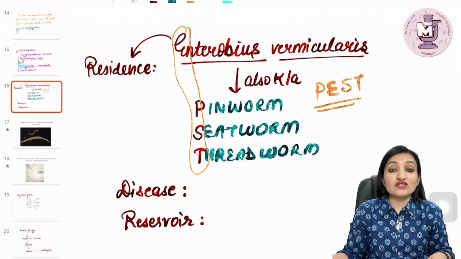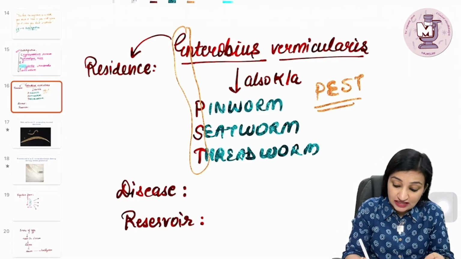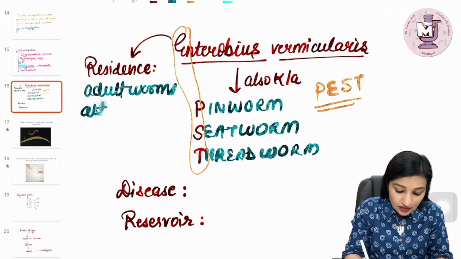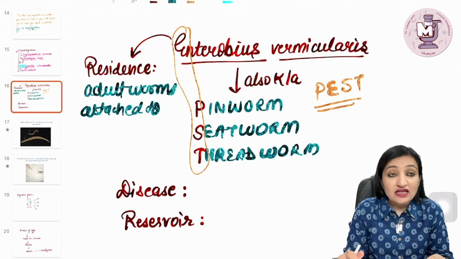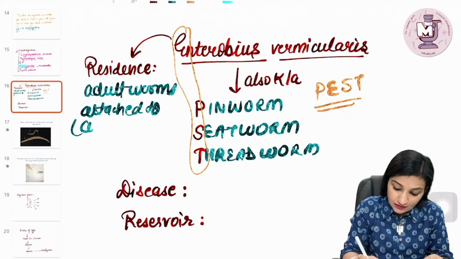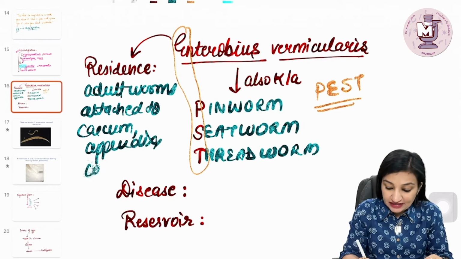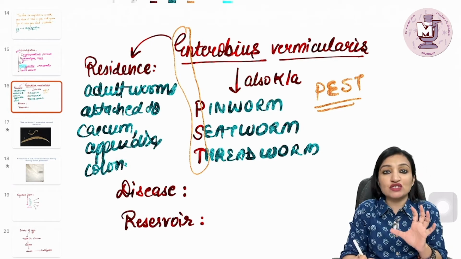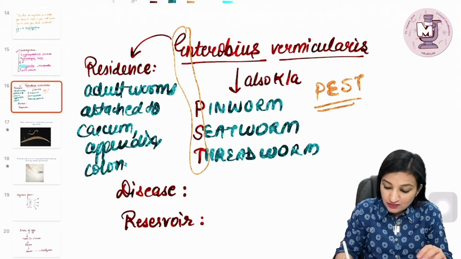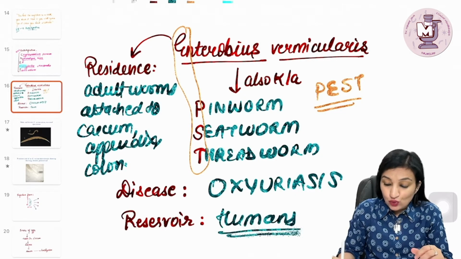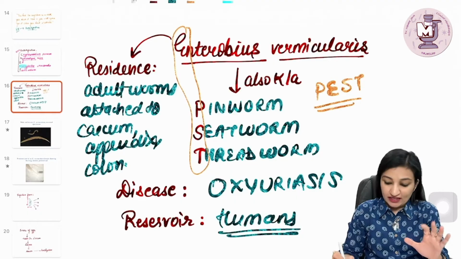So the residence of this organism is what? The large intestine. Now in the large intestine, the adult worms, they are found attached to where? They are found attached to cecum, appendix, and adjacent colon via the mouth parts of the adult worms. Now, the disease caused by this organism is known as oxyuriasis, and the reservoir are us only humans. There is no animal reservoir, there is no vector.